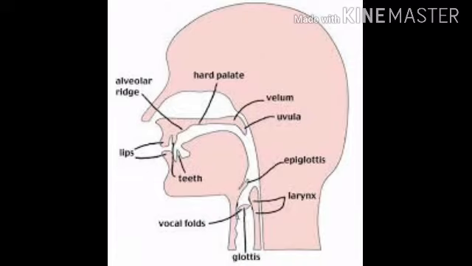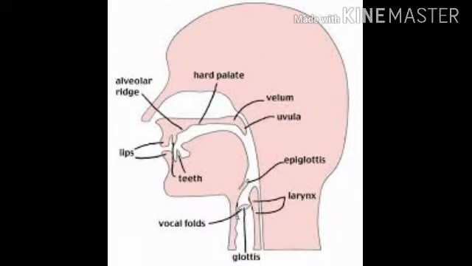The next one is the alveolar ridge. What is the alveolar ridge? The alveolar ridge is a rough area behind our front teeth, and it is covered with little ridges. It is also called the teeth ridge. When the tongue is touching this area, we get sounds like t, d.